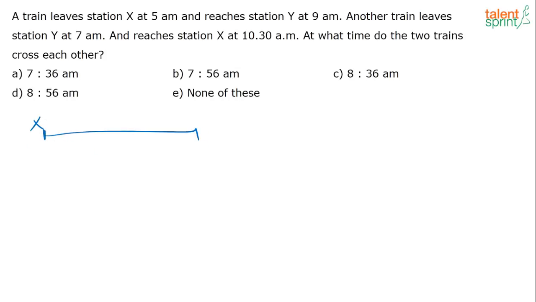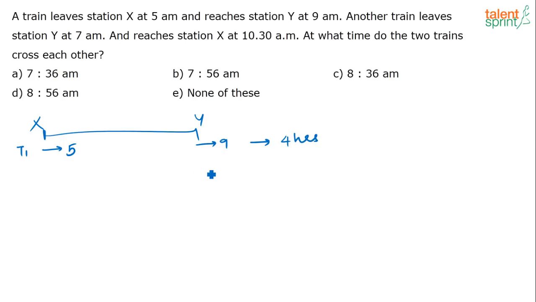I'm just writing down what is given. In the meantime, if any of you get the answer, please give me the answer. So this is train 1, which is leaving from X and going towards Y. It is leaving at 5 o'clock and reaching at 9 o'clock. Correct? So how many hours is it taking? It is taking 4 hours to reach.